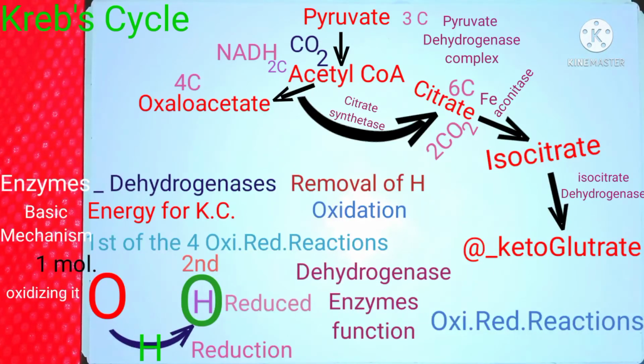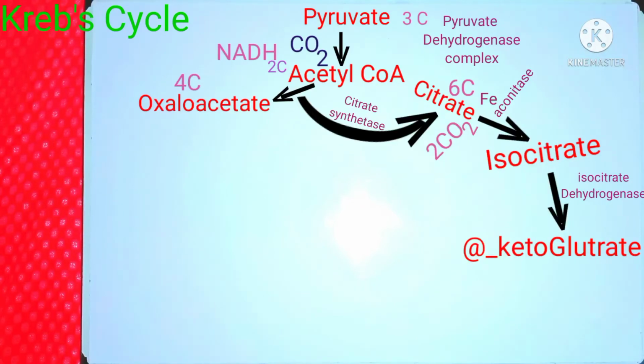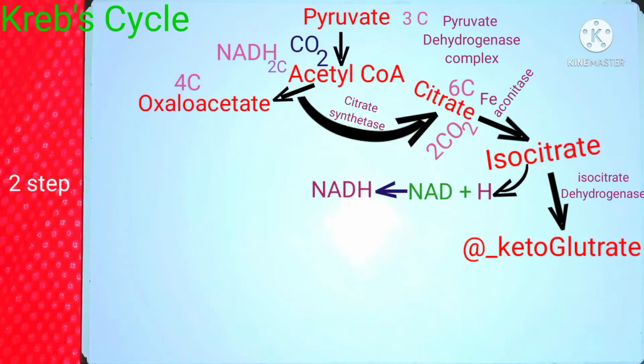Let's again consider our citric acid cycle. We were discussing the point where isocitrate will now be acted upon by the enzyme isocitrate dehydrogenase. So now understand what happens in this reaction. That is actually a two-step reaction during which the enzyme isocitrate dehydrogenase first removes hydrogen from isocitrate, thus oxidizing it. That removed hydrogen is attached to NAD to form NADH, thus accomplishing the oxidation reduction reaction.